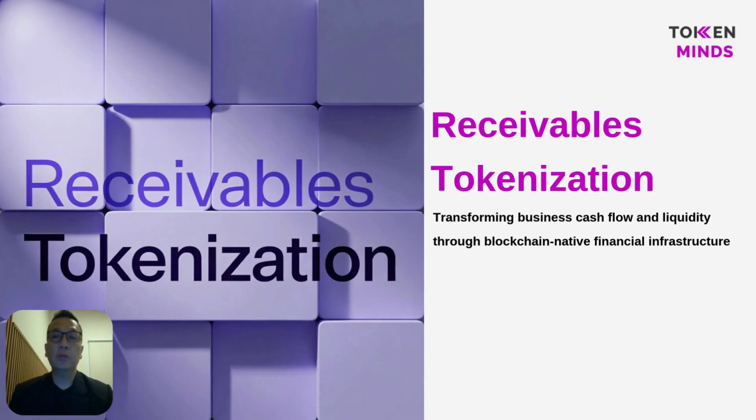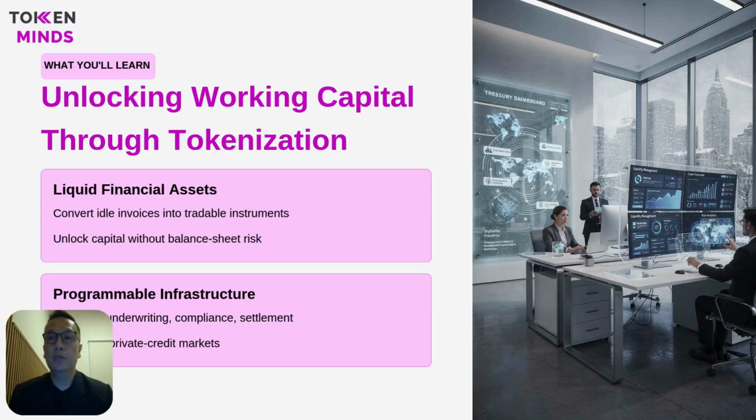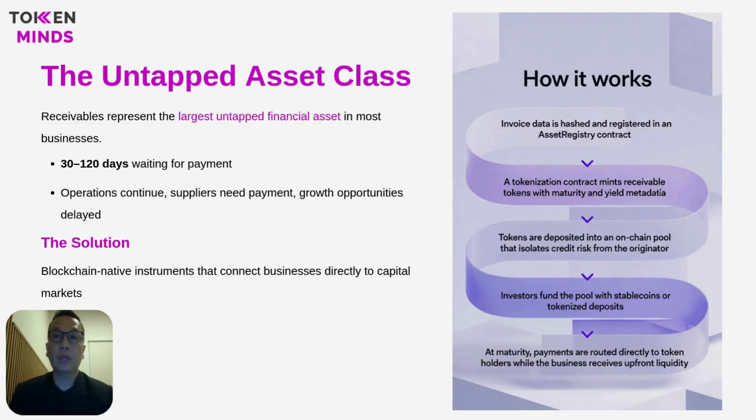Today, we are talking about receivables tokenization and how unpaid invoices can be transformed into blockchain native financial assets that unlock liquidity, reduce funding delays, and modernize how businesses manage cash flow. The objective here is turning idle invoices into working capital. So instead of waiting months for payment, companies can convert receivables into tradable digital instruments that connect directly to the capital markets. At the same time, programmable infrastructure automates underwriting, compliance, and settlement so private credit becomes faster, safer, and far more efficient to operate.